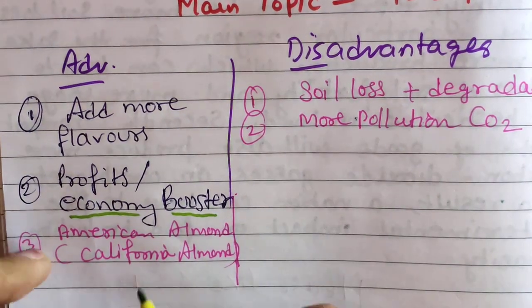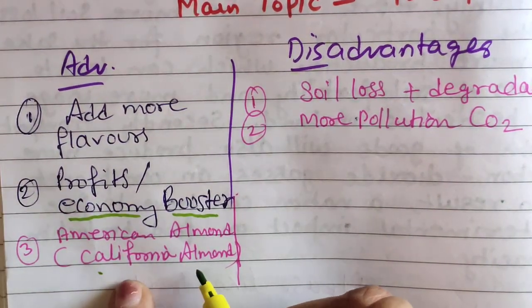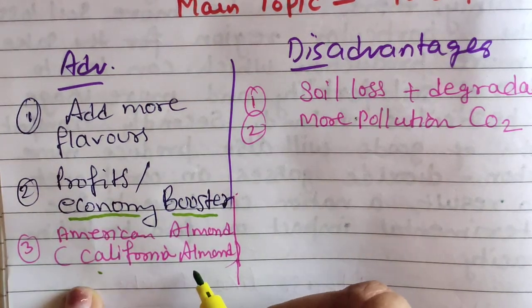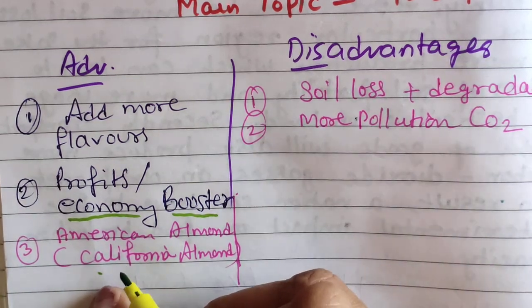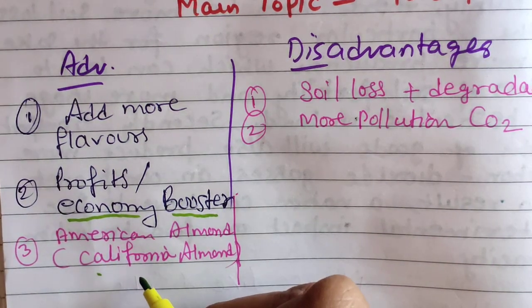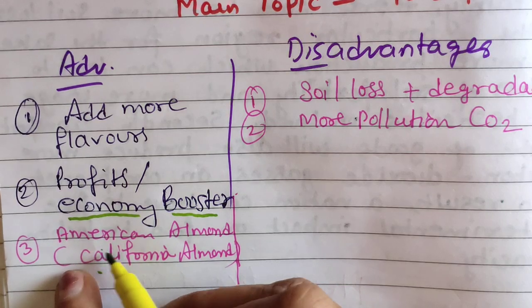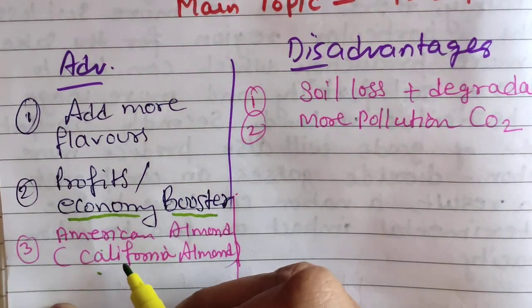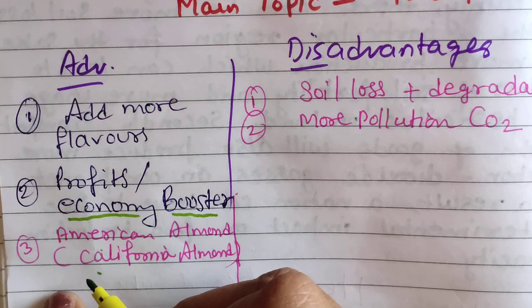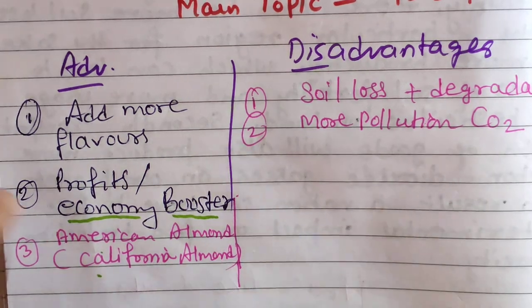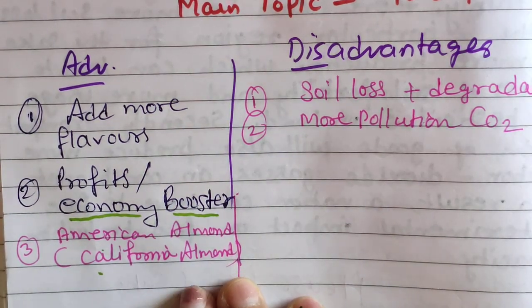So here we can give the example of California almonds. You must have heard about these almonds. People are nowadays fond of eating these California almonds or Kashmiri almonds, because in other parts of my country we can't grow these kinds of almonds, which we can grow in the Kashmir area. So here American almonds, California almonds, you can give any name, and Kashmir apples, Himachal apples you can give, and cashew nuts also, which are only grown in the southern part of India.